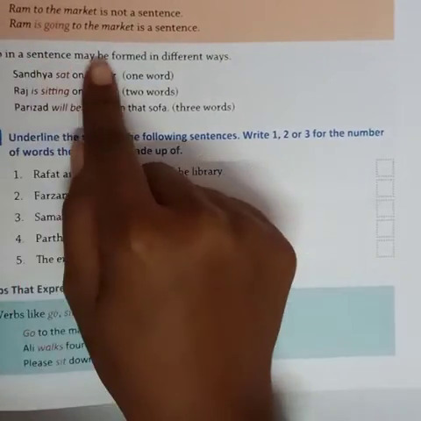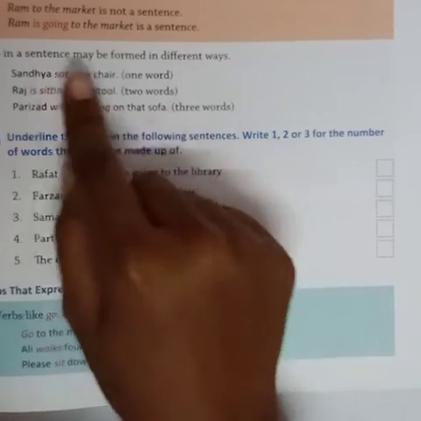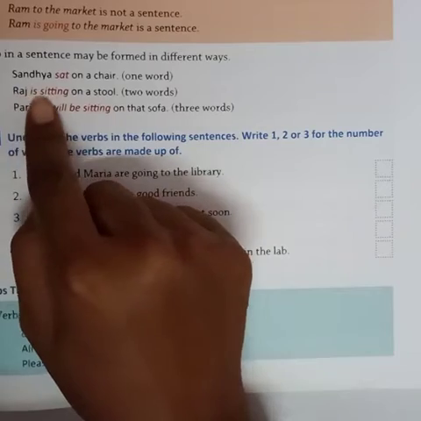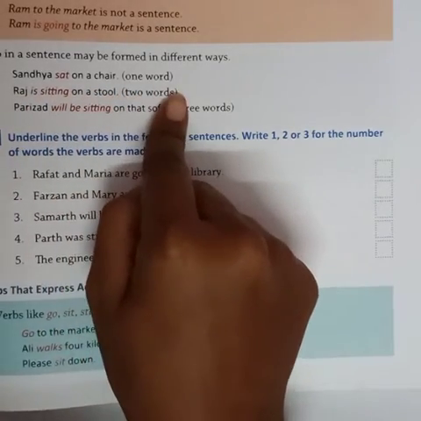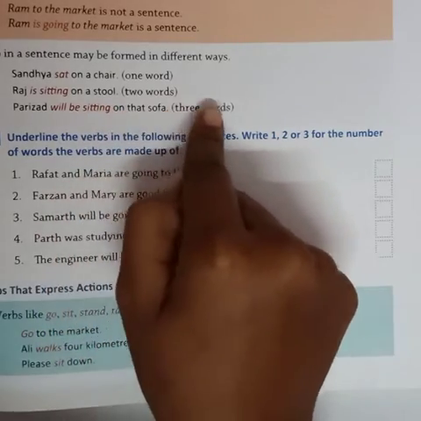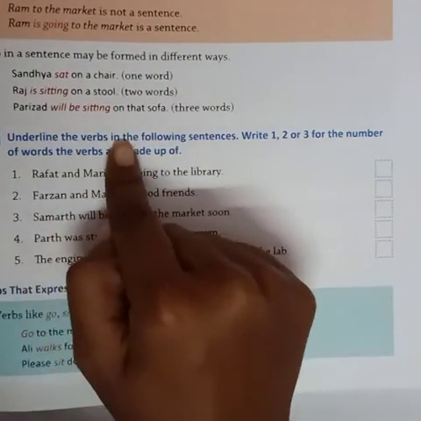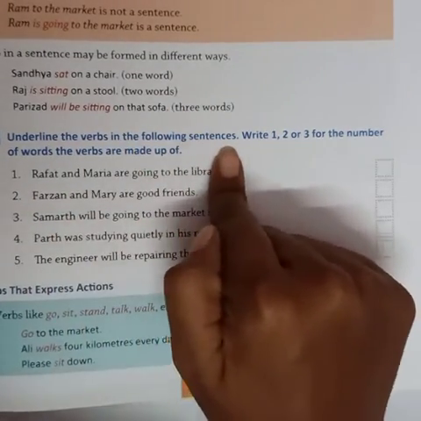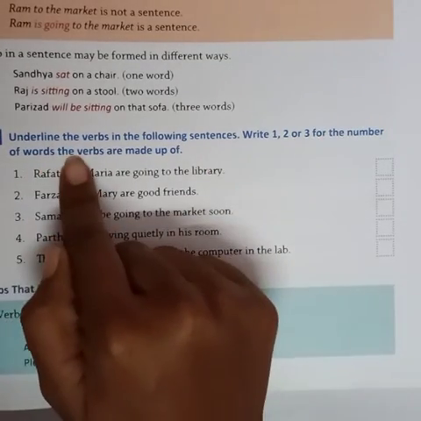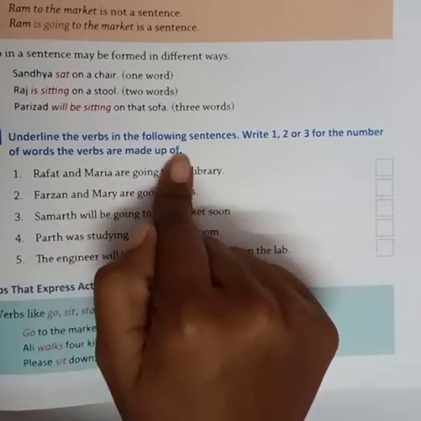So a verb in a sentence may be formed in different ways. जैसे कि Sandhya sat on a chair, one word. Raj is sitting on a stool, two words. Parizar will be sitting on the sofa, three words. So underline the verbs in the following sentences. Write 1, 2 or 3 for the number of words the verbs are made of.